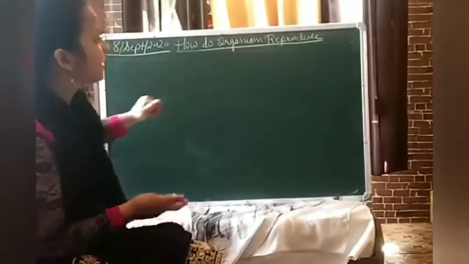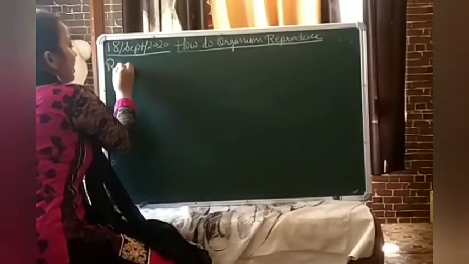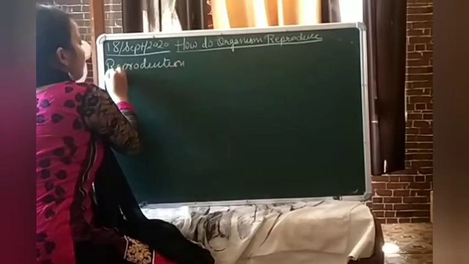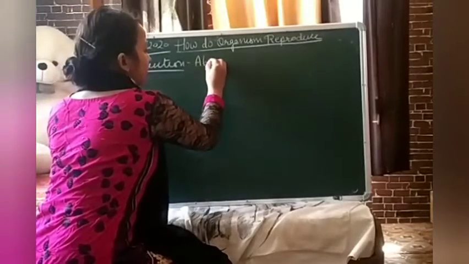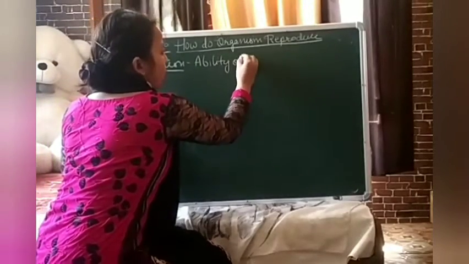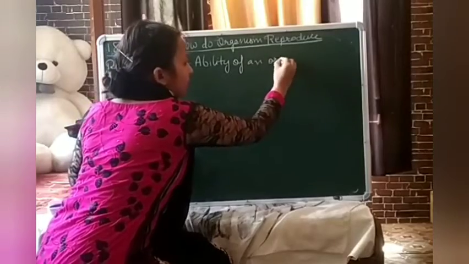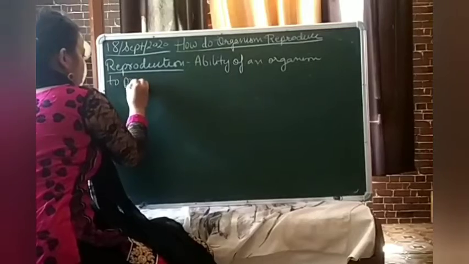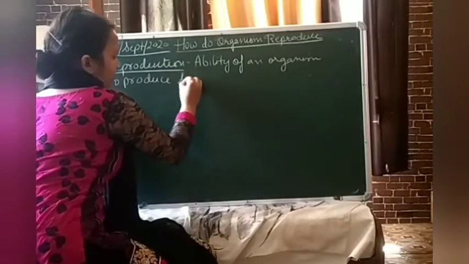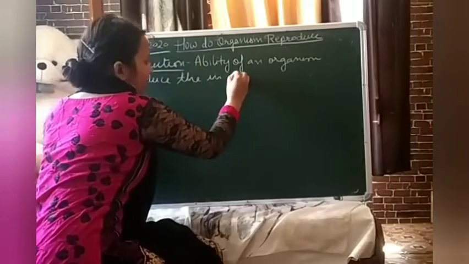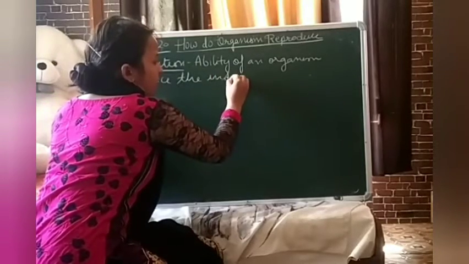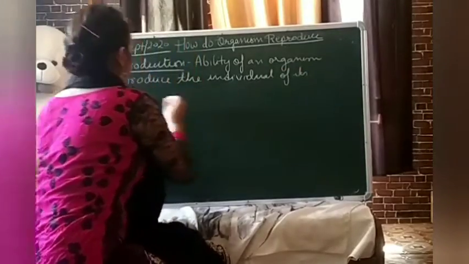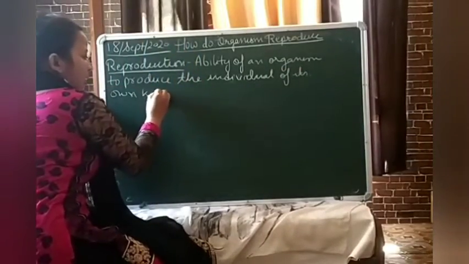Okay, so by this we came to know what the definition of reproduction is. Students, reproduction is the ability of an organism to produce the individual of its own kind.